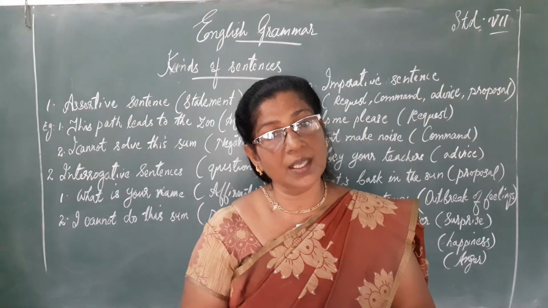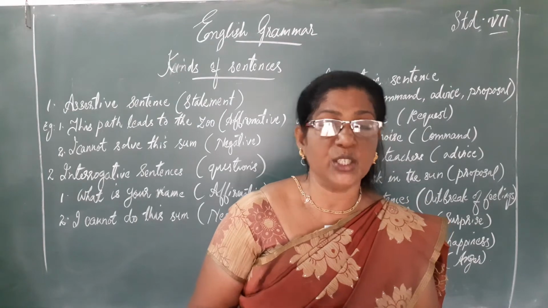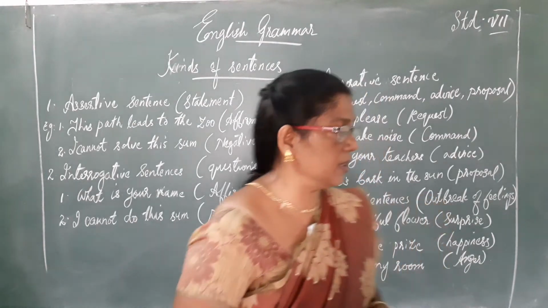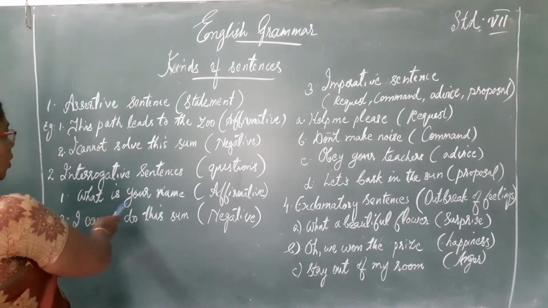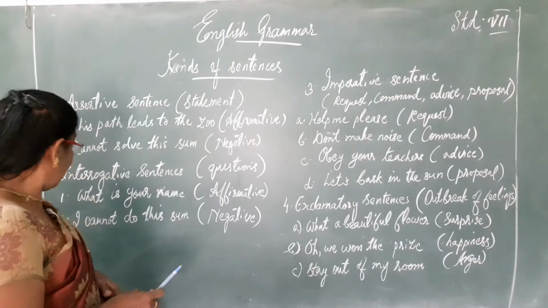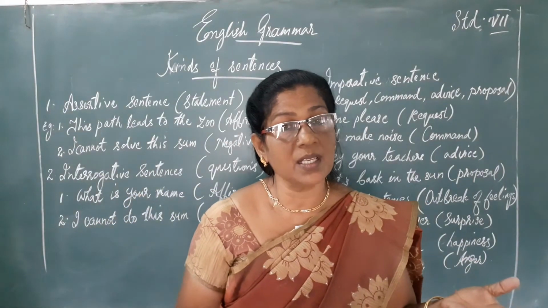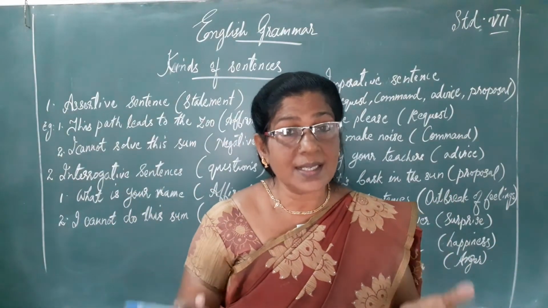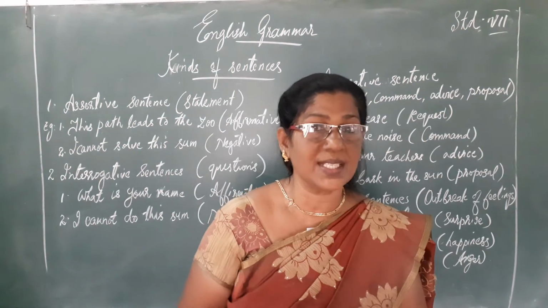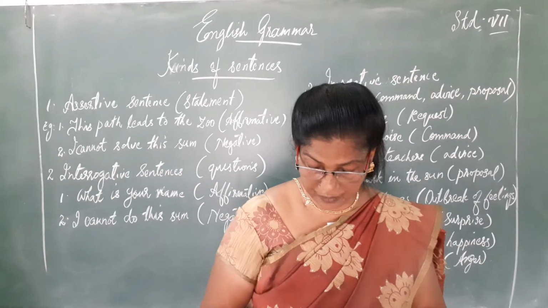And we can make interrogative sentences also into affirmative and negative. For example, what is your name? It's an affirmative sentence. And I cannot do this sum. That means it's not possible. So the sentence provides a negative sense and it is a negative sentence.